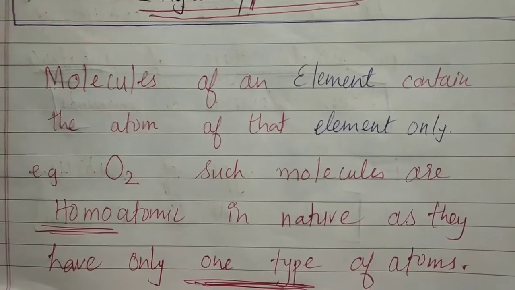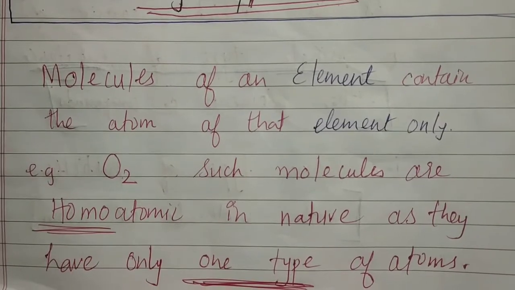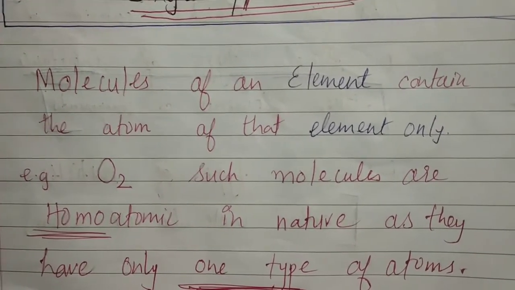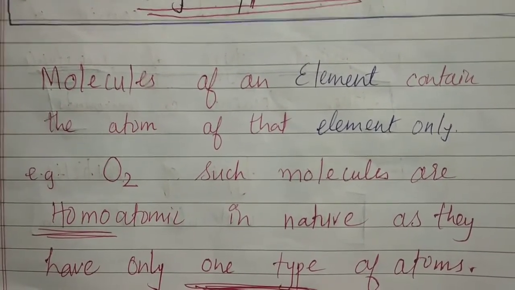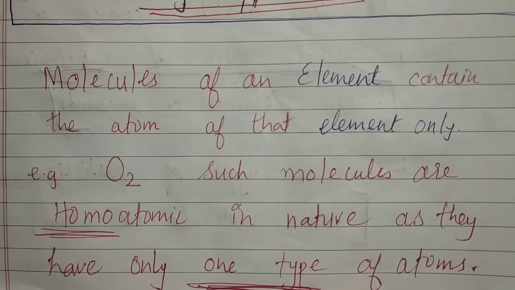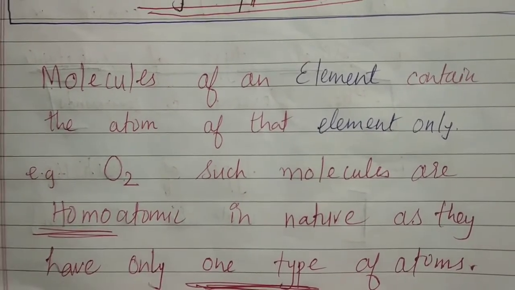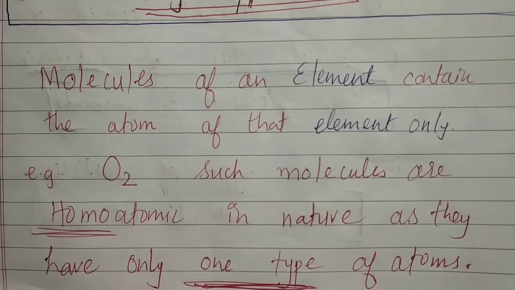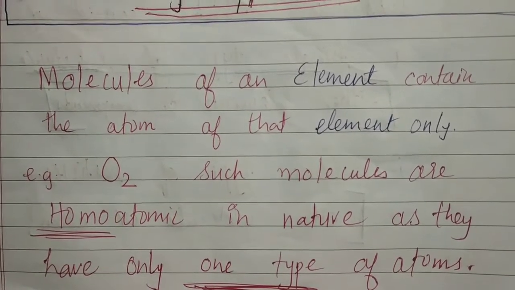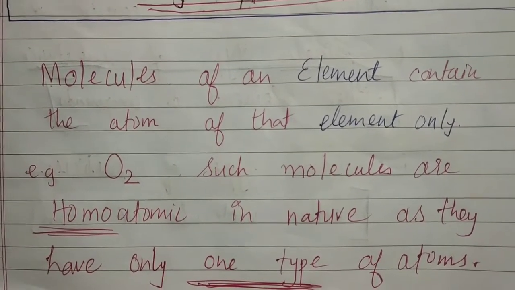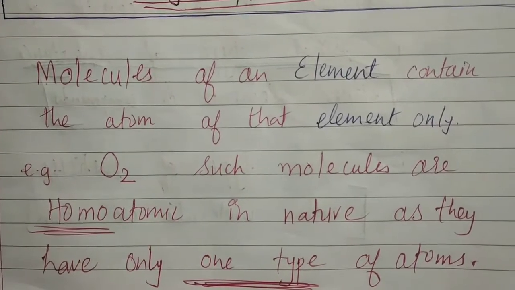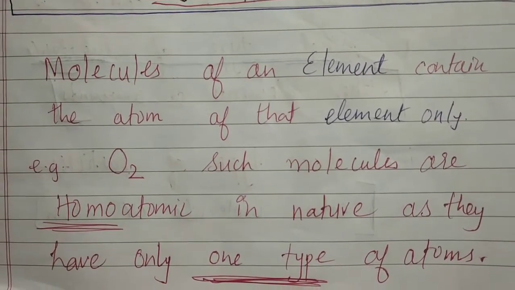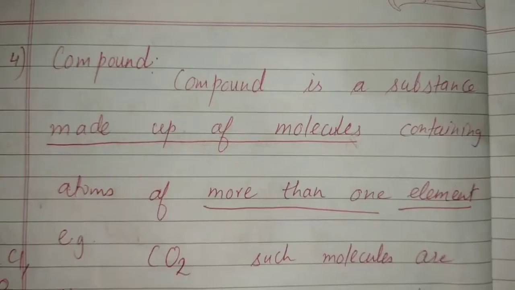Such molecules are called homoatomic. Homo means same, like oxygen has two oxygen atoms. So when they have the same atom, they are called homoatomic. For example, chlorine, Cl2. Cl2 has two chlorine atoms, so it is also a homoatomic molecule.